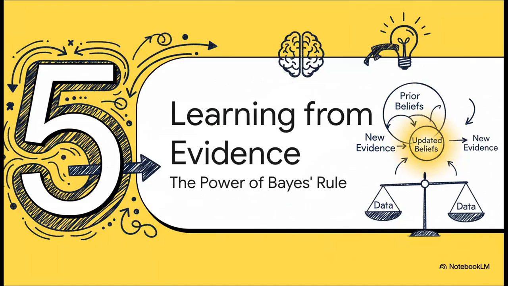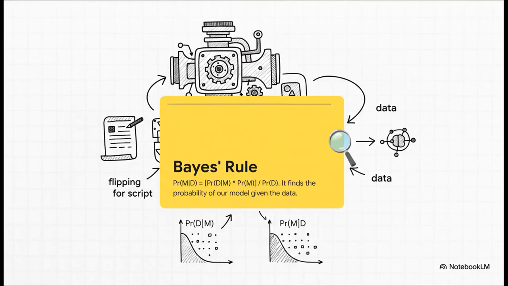And now we have arrived at the climax of our story, Bayes' rule. This elegant little formula is, and I'm not exaggerating, arguably the single most important concept for learning from data. It gives us a formal, incredibly powerful way to update what we believe when we're faced with new evidence. You should think of Bayes' rule as an engine for learning.